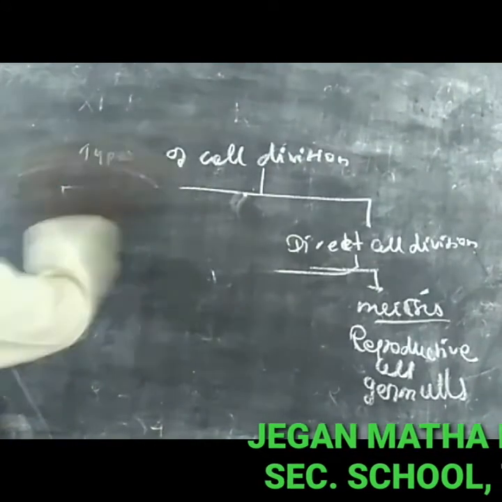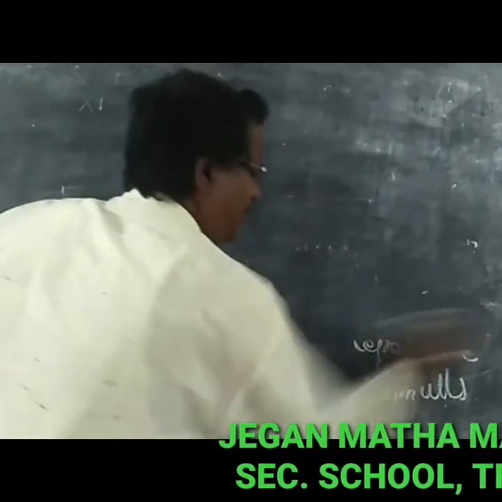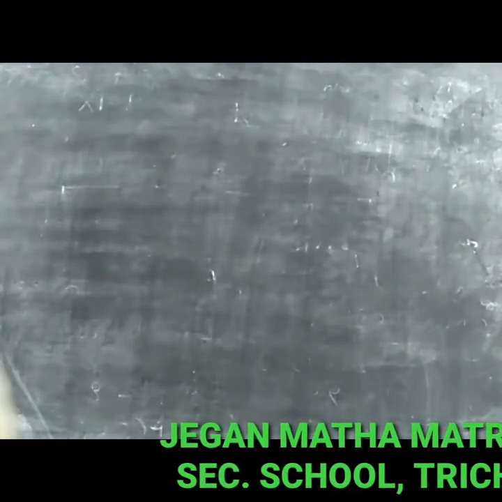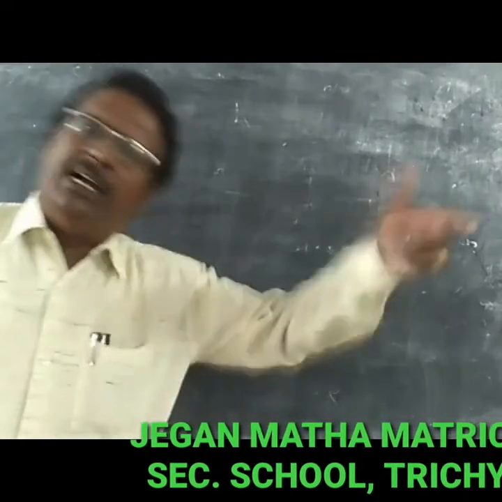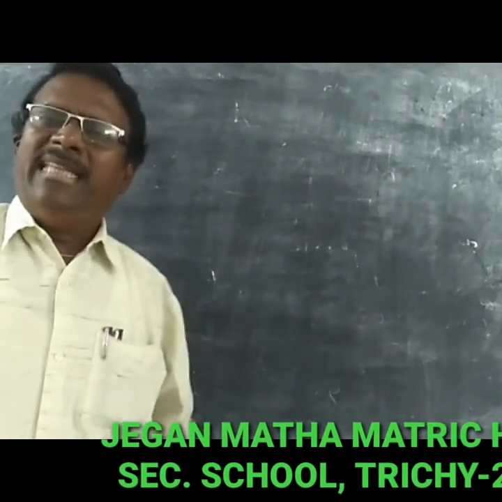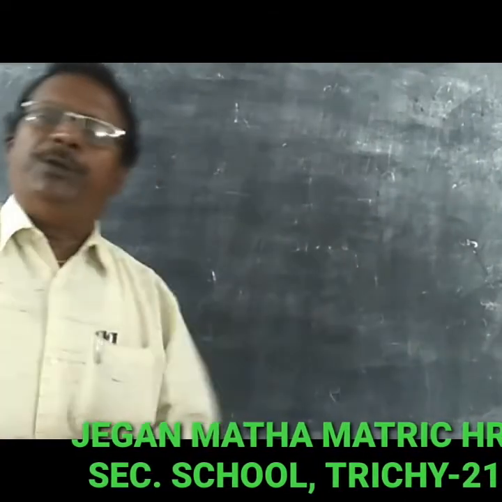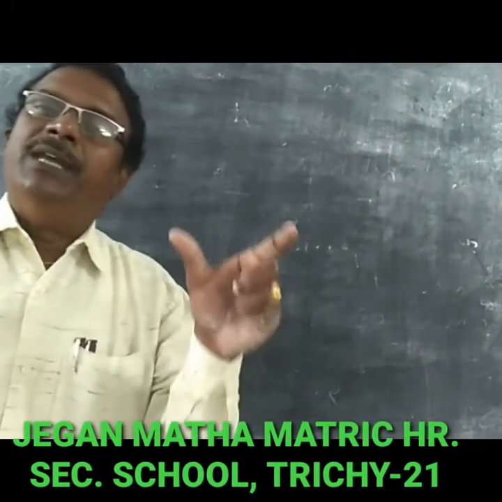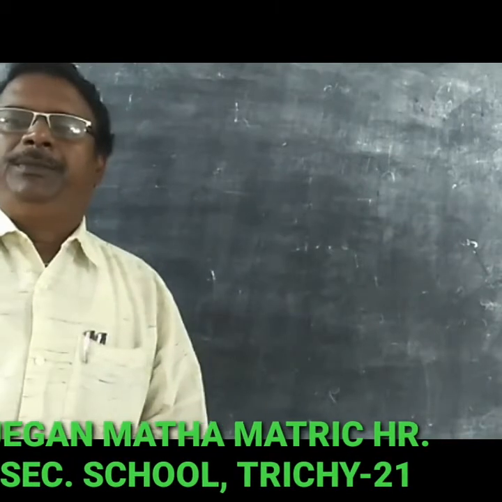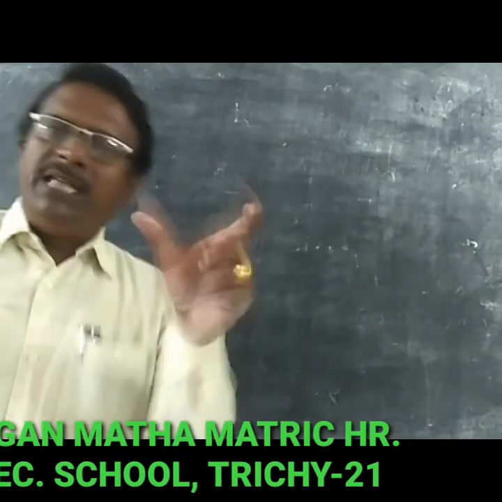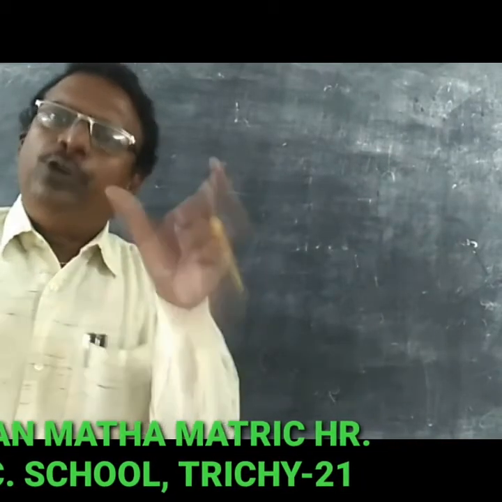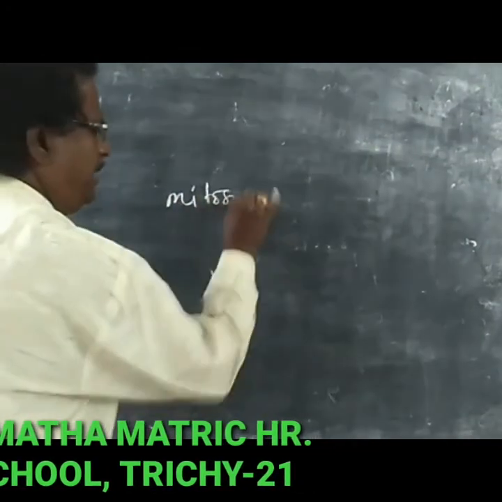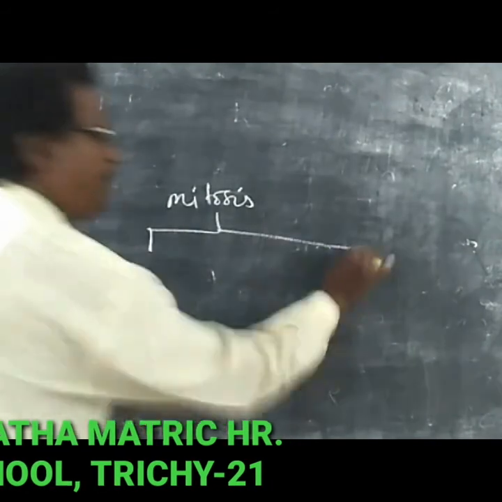Mitosis cell division occurs in body cells. It is used for the growth of living organisms, for the repair of plant tissue or animal tissue, and also for the development of the young one. Mitosis cell divisions occur in two important phases.